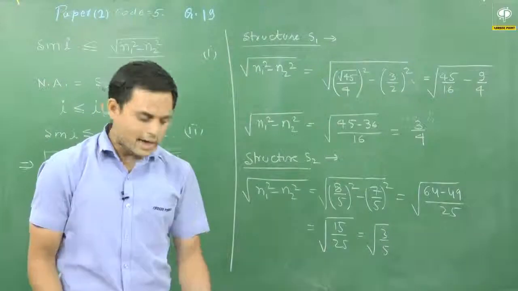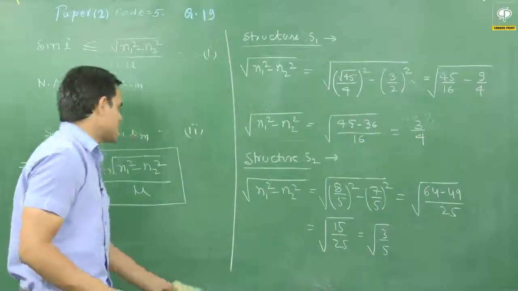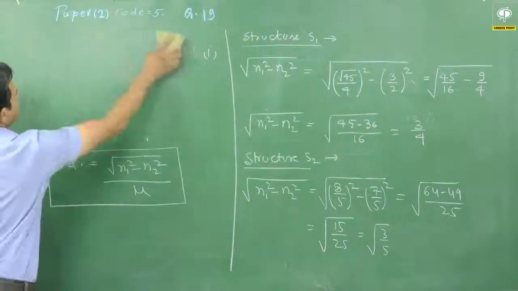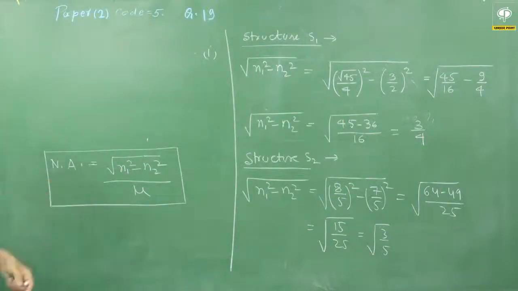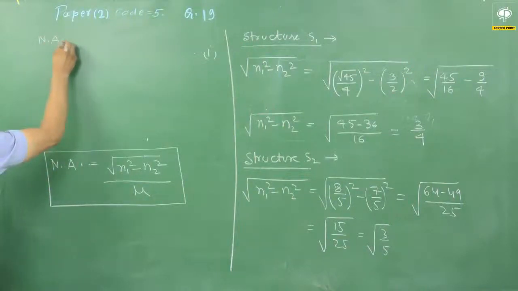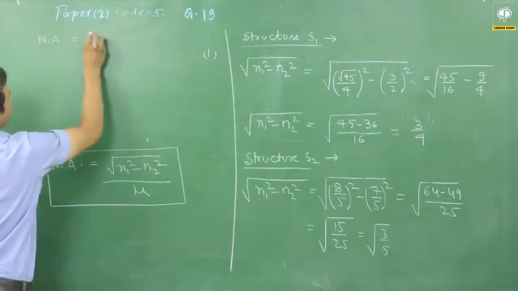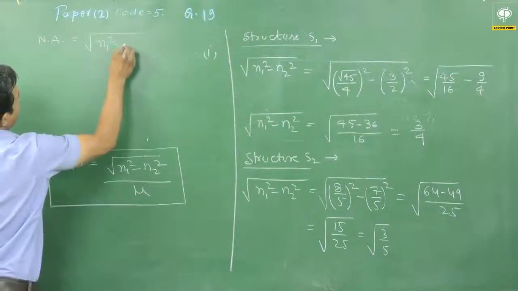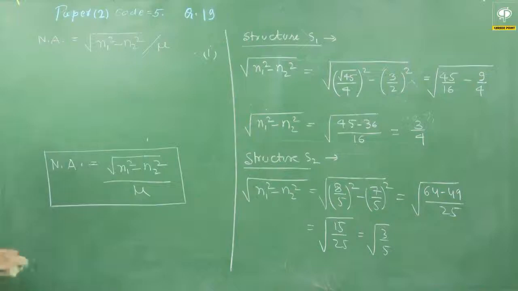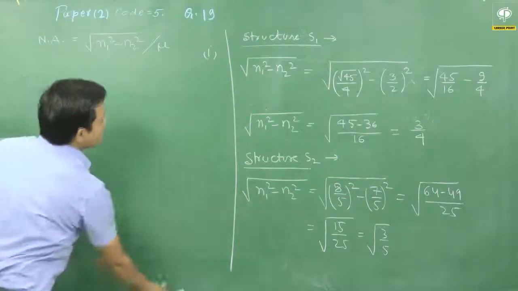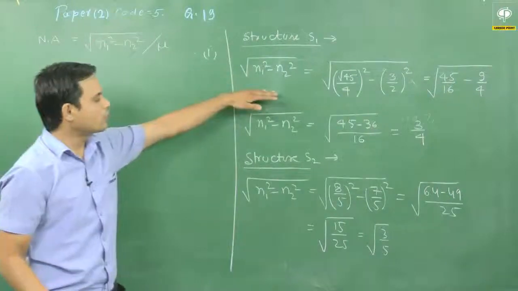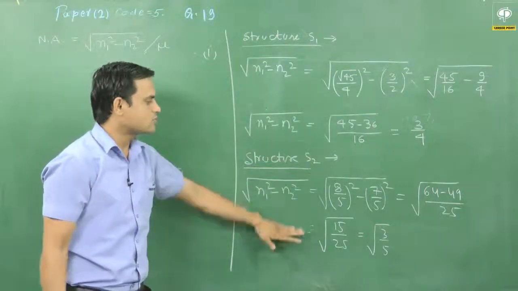Now the calculations become a little bit easier for me, as I have already calculated the value of numerical aperture. I will just write it here. The value of numerical aperture, as I have calculated, is root of n1 square minus n2 square divided by mu. So we already have the value of the numerator for structure S1 and for structure S2 also.